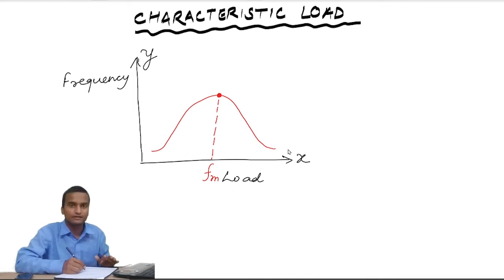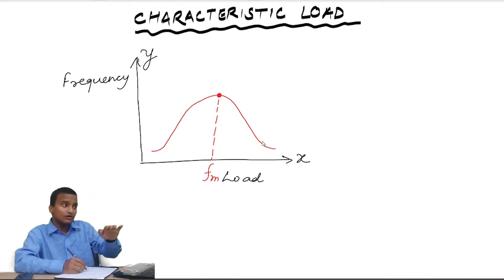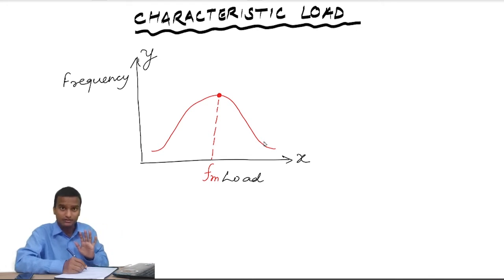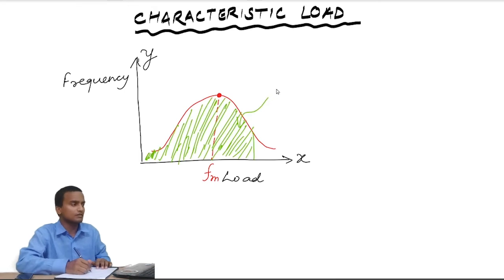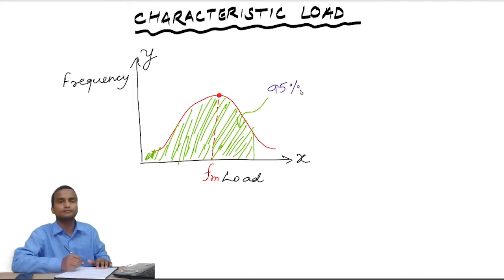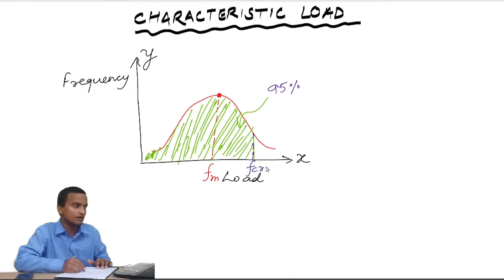If we go by the definition of characteristic load, we know that 95% chance है कि load उससे ज़्यादा नहीं होगा. तो if the area of normal distribution curve is 100%, then we take the 95% of the area. If this area is 95% of the total area, then the load corresponding to this 95% area is called FCR, where Fm is the mean load and FCR is the characteristic load.